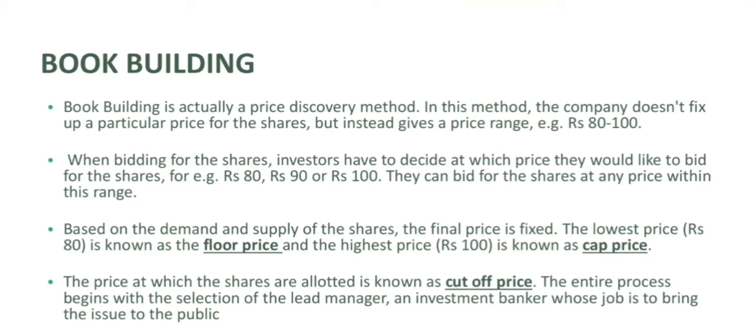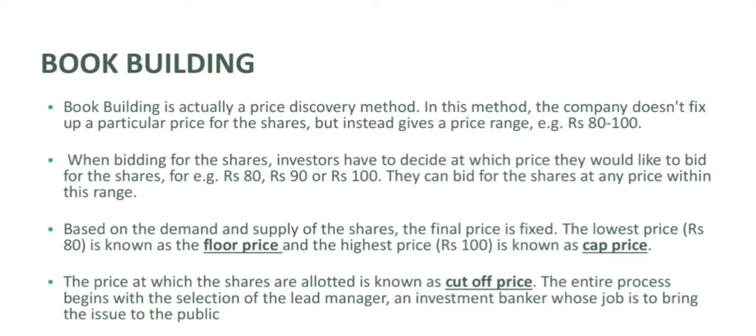For example, from 80 rupees to 100. So this is the range at which the price of those shares needs to be fixed. Information regarding this range is passed on to the investors. Based on the demand and supply of the shares, the price is fixed.